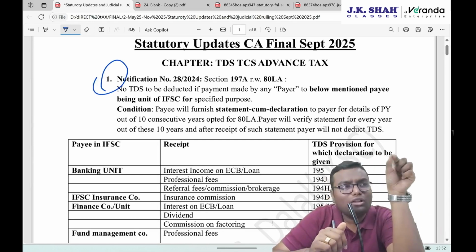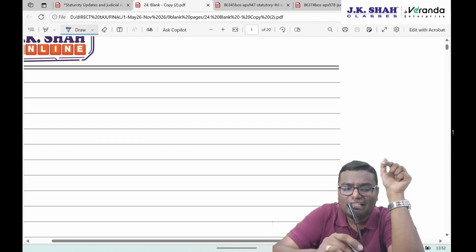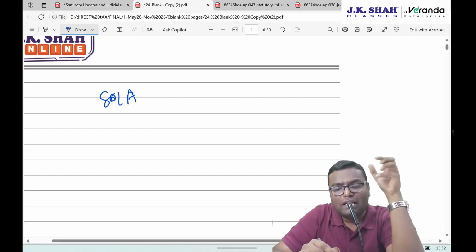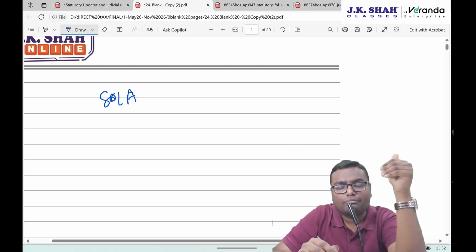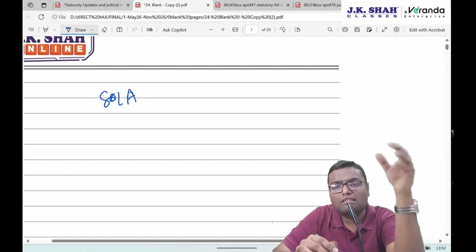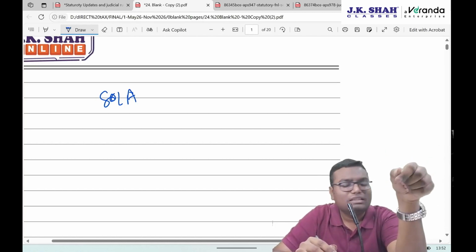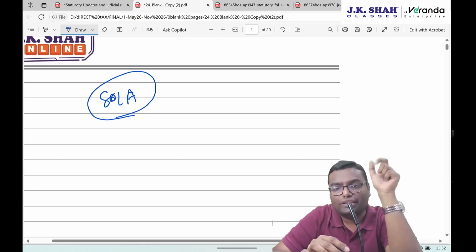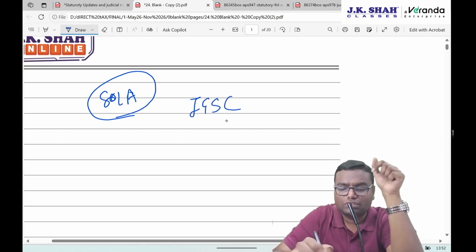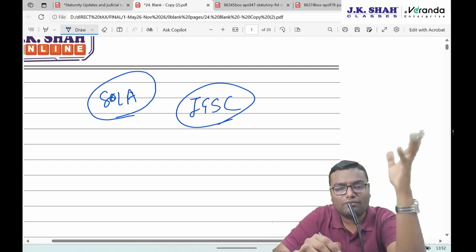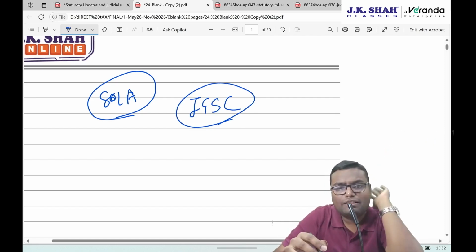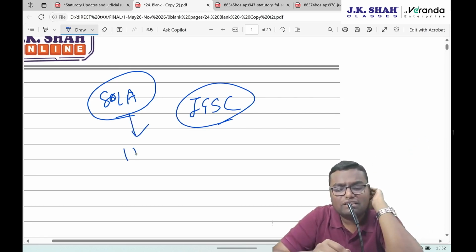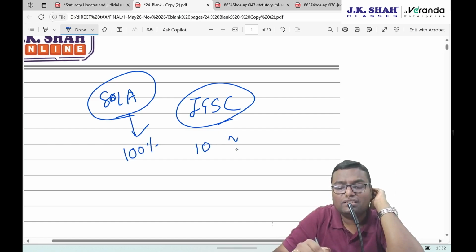Now, you all know there is a section 10AA. What section 10AA says: if you are in SEZ or IFSC and you are doing some business over there, either a banking unit or any particular business in IFSC, then the section gives them 100% deduction of their profit. If you are in IFSC, International Financial Service Centre, as of now GIFT City, and doing any kind of business, particularly in the SEZ area of IFSC, then you will get the deduction, which is 100% of your profit for 10 years.